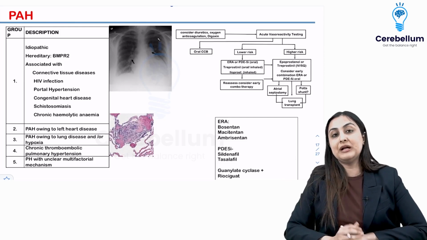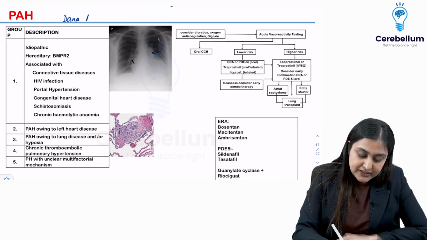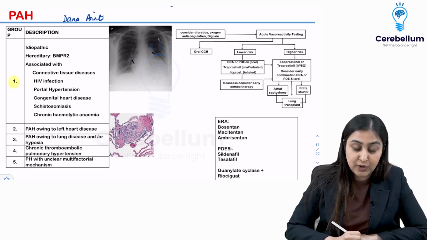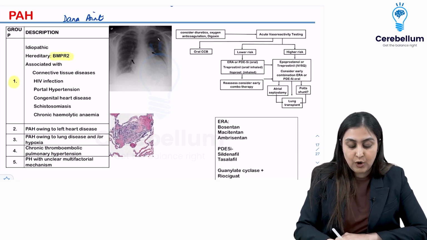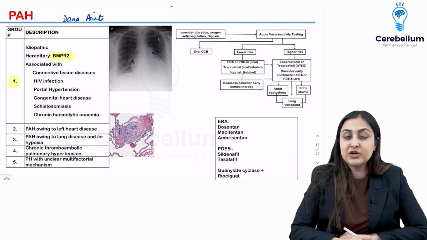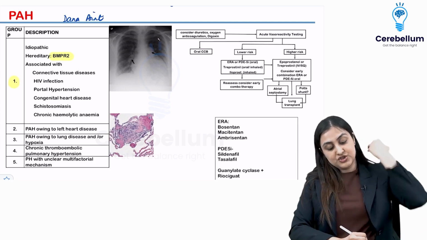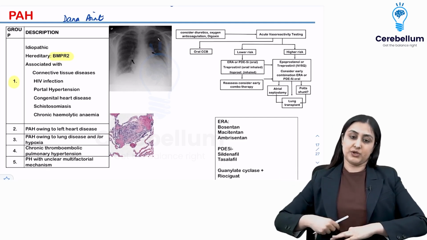From there, going on to pulmonary arterial hypertension. So here you have the Dana Point classification that you want to remember. So there are 5 types. You should know all the details. Type 1 is where you've ruled out everything, idiopathic or hereditary. The gene is also important for INI-CET particularly. This is the BMPR2 gene that you want to know. Bone morphogenetic protein is what you can remember.